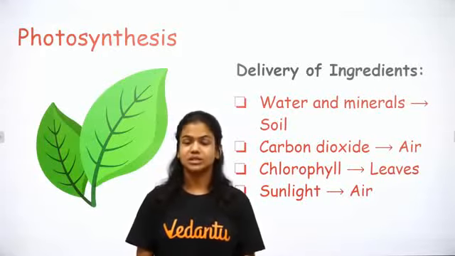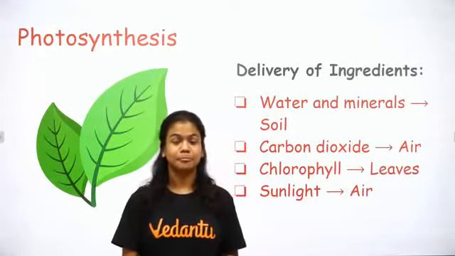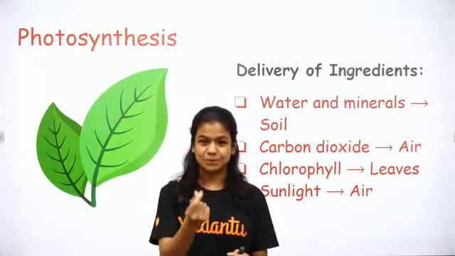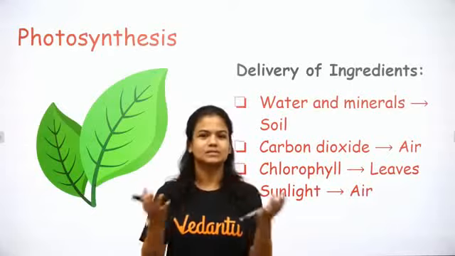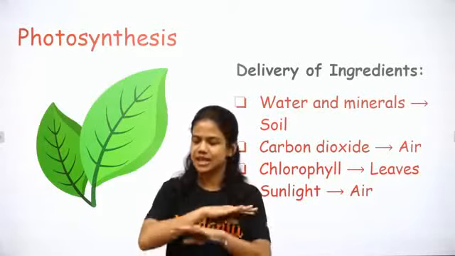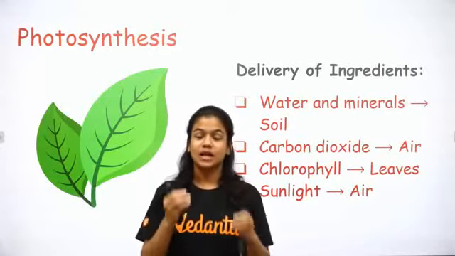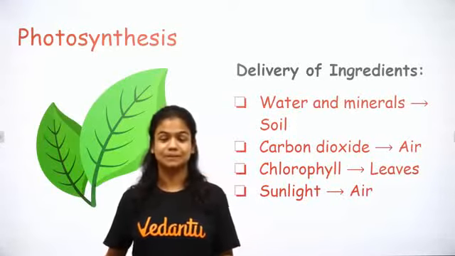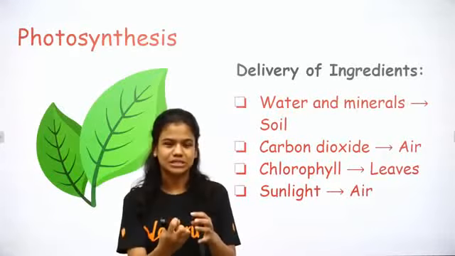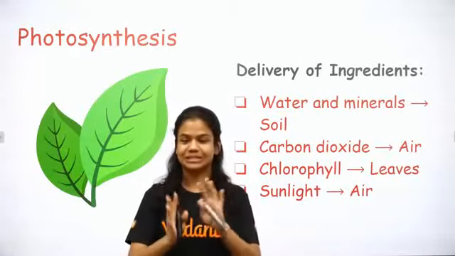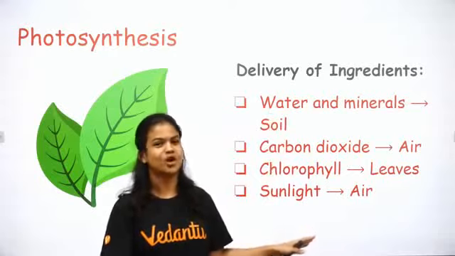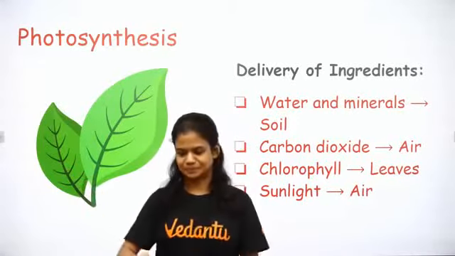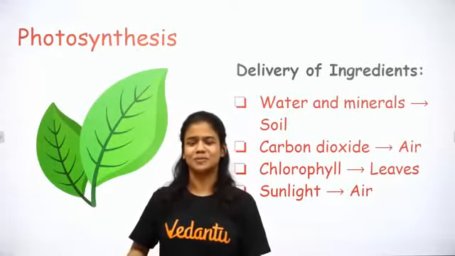Third, chlorophyll. Chlorophyll is already present in the leaf. If you don't know what chlorophyll is, it is the green pigment present in the plant, which gives it the classic green color that we see everywhere around us. Now, chlorophyll is very important. Without chlorophyll, photosynthesis would not be possible. Chlorophyll actually helps to capture the sunlight. But hold on, more of it a little bit later. Let's see where all these ingredients are coming from. Sunlight, of course, comes from the sun. I should have written sun there, that's more appropriate.